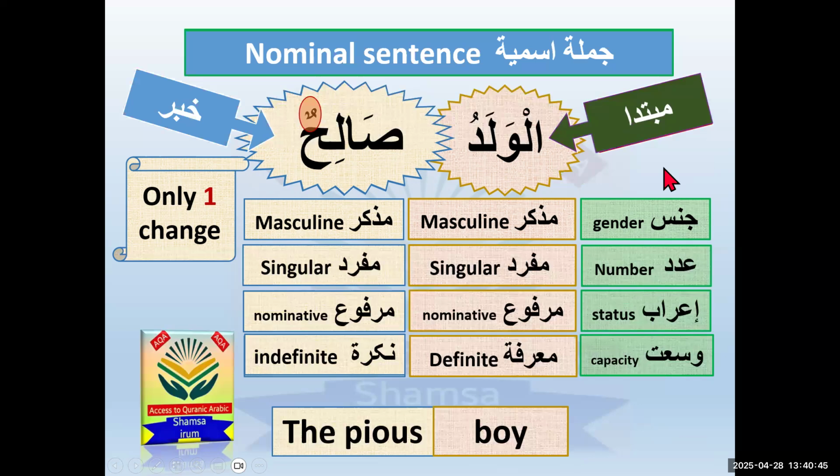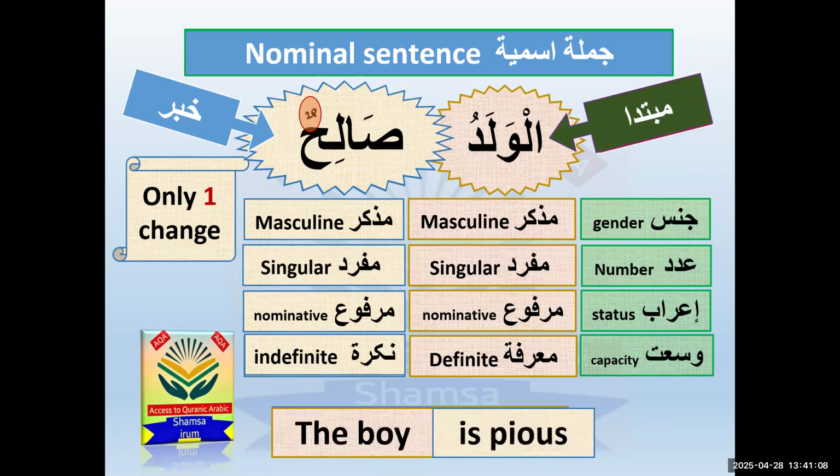So the markab tawsifi converts into a jumla ismiya with only one change. Now we will do the translation: in a jumla ismiya we translate first the mubtada, then the khabar. The boy is pious. In this way, we convert the descriptive phrase into a sentence.